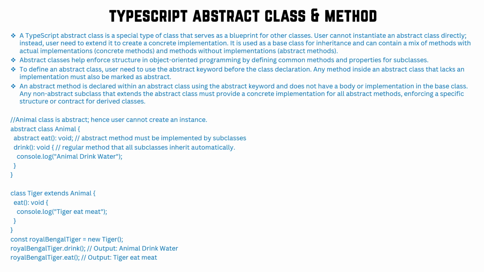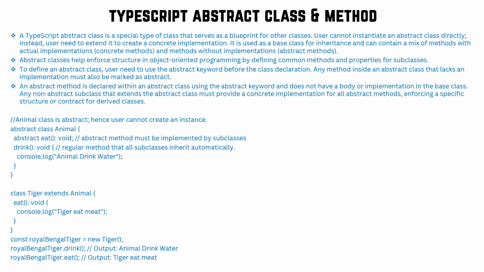A user cannot instantiate an abstract class directly. Instead, the user needs to extend it to create a concrete implementation. It is used as a base class for inheritance and can contain a mix of methods with actual implementation, which are nothing but concrete methods. And there can sometimes be methods where there is no body. So an abstract class we need to always define with the abstract keyword.